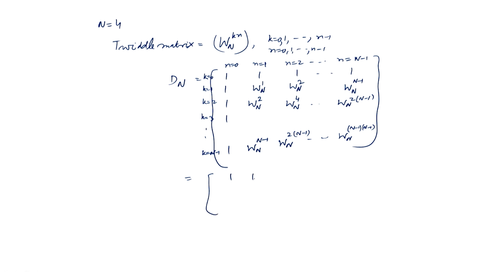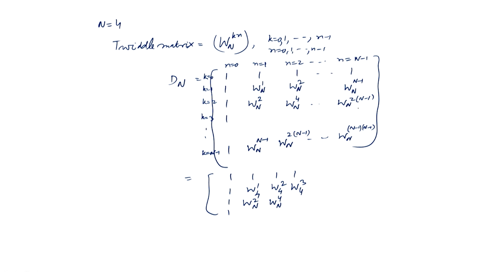Now, let us put N equal to 4 in this general matrix. So, 1 1 1 1, 1 1 1. Then we get W_4^1, W_4^2, W_4^3, N equal to 4. Then we get W_N^2, W_N^4, N equal to 4.